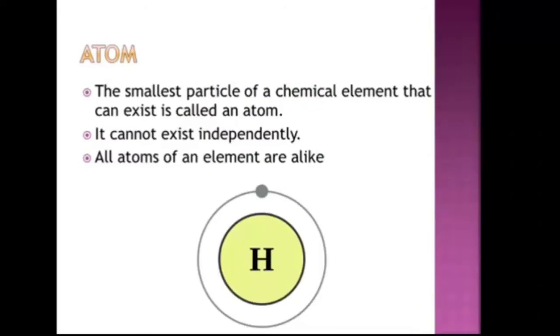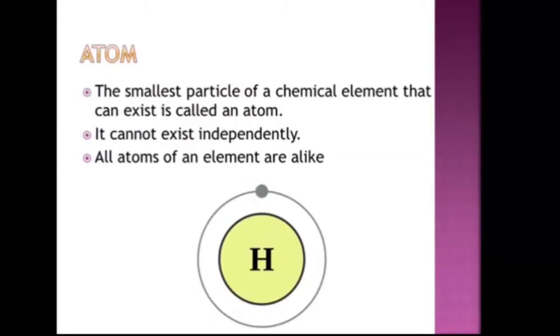Students, what is an atom? An atom is the smallest particle of a chemical element that can exist. Second, it cannot exist independently. What does it mean? It means that you will never find a hydrogen atom in the atmosphere. It will always combine with another hydrogen atom to form a hydrogen molecule. So you will get a hydrogen molecule in the atmosphere but not a hydrogen atom. Only the inert gases which do not react at all can exist independently.